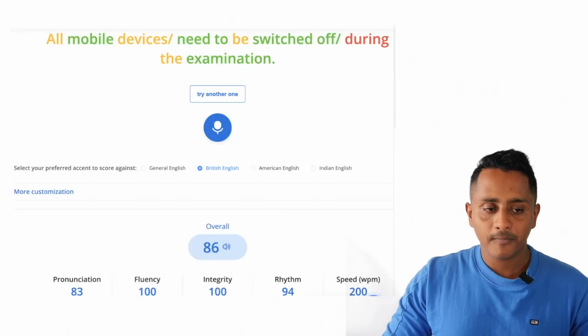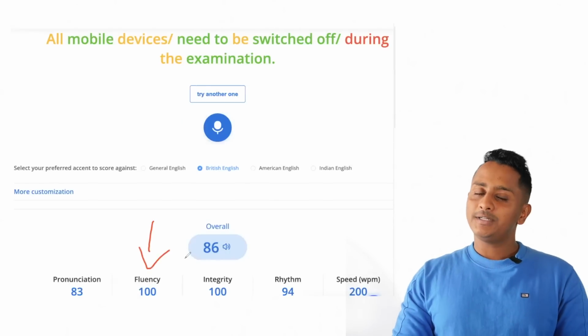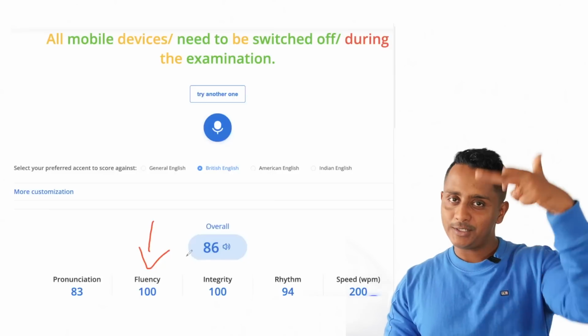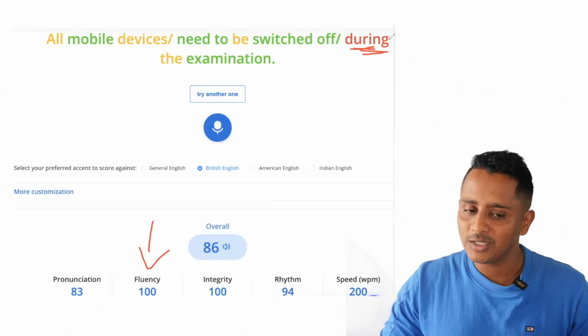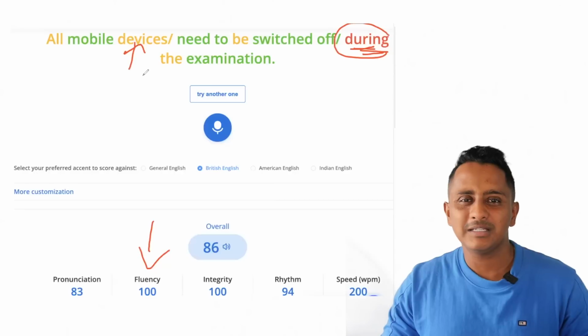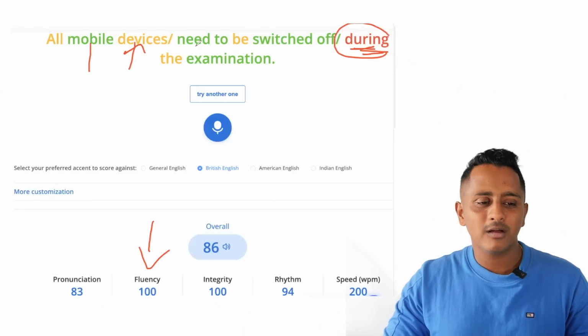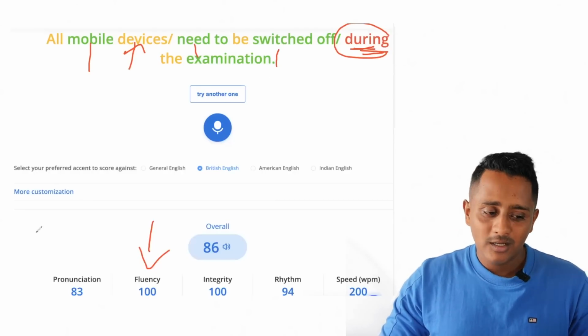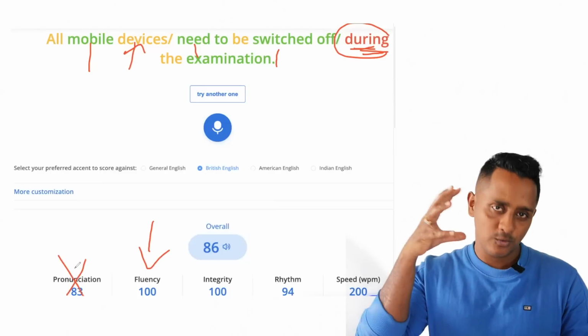So if you see here, the fluency is 100. I'm not using a good mic. The mic is connected to the phone. Probably because of that it couldn't catch. Red means it was not able to catch. Yellow means the value is okay, 60, 70 pronunciation. Green means out of 100, 100. So don't worry too much about this. It also requires a good mic setup and all.